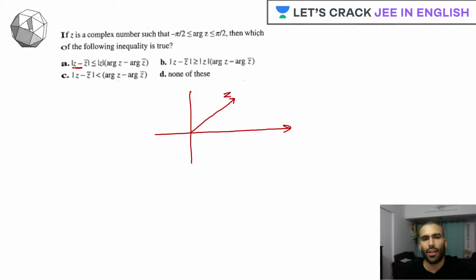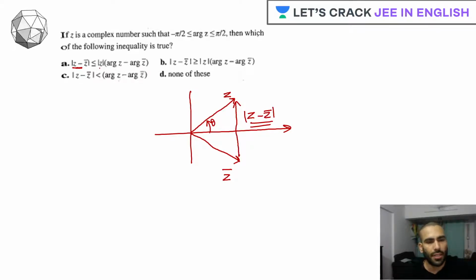Let's say this is any complex number z, so obviously its conjugate will be here, correct? Using the triangle law, I can clearly say that z minus z bar will be the third vector of this triangle, correct? Now someone wants to calculate its mod, that means its length. Its length will always be what? This is theta. It says mod of z, argument of z minus argument of z bar. Argument of z minus argument of z bar.